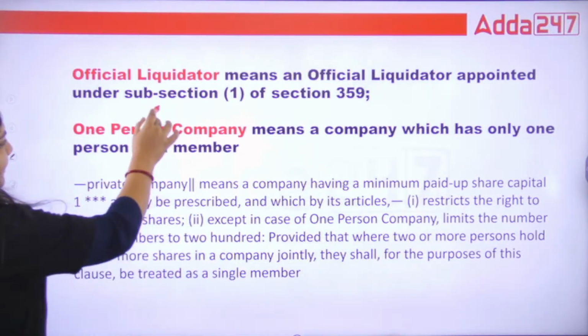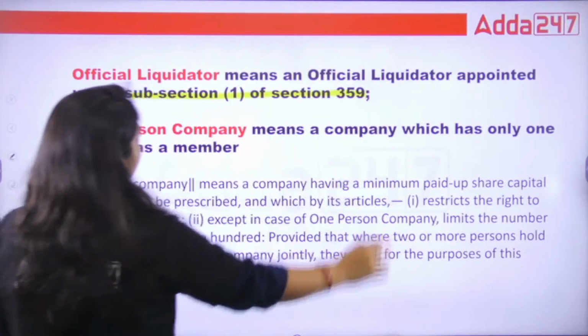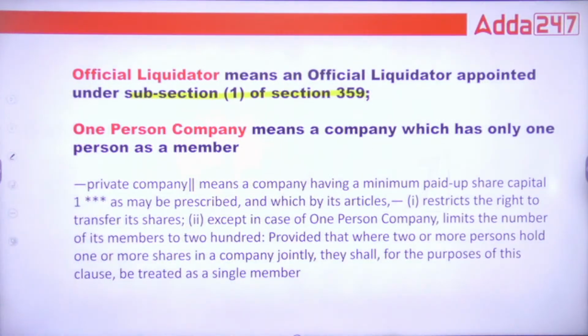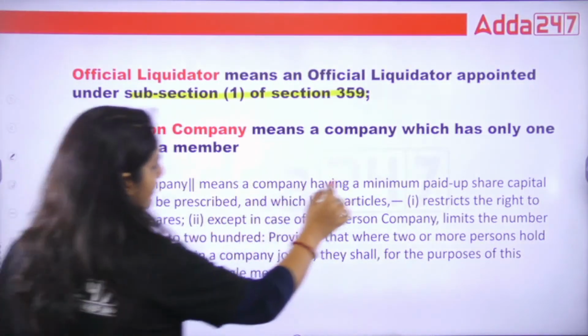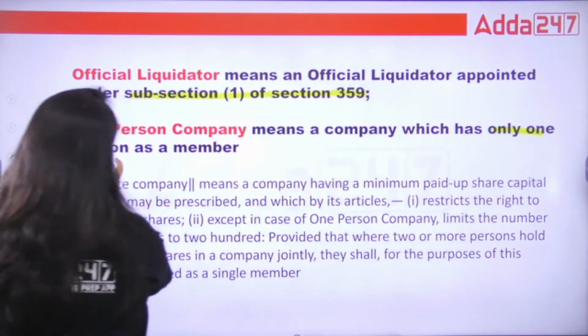What is official liquidator? That is appointed under subsection 1 of section 359. One person company is a company in which only one person is a member.